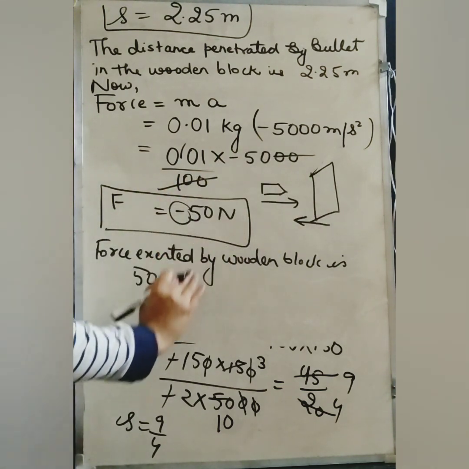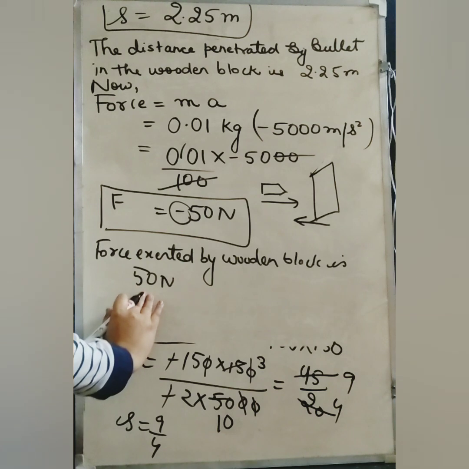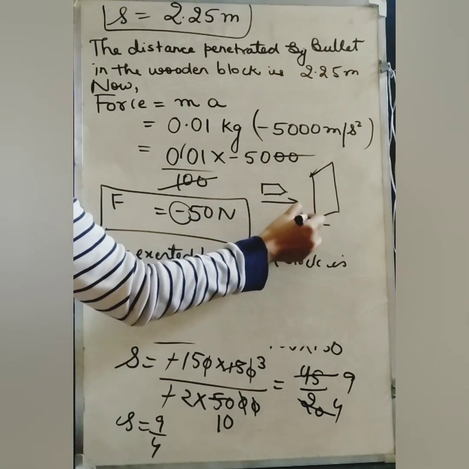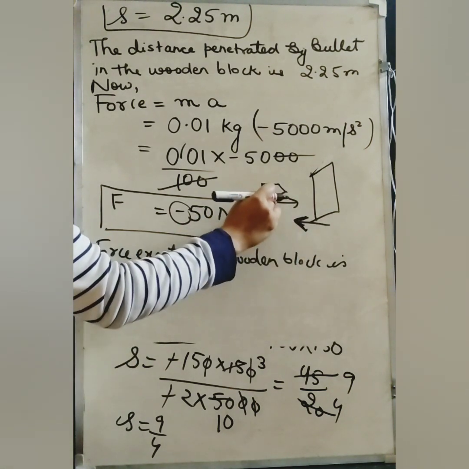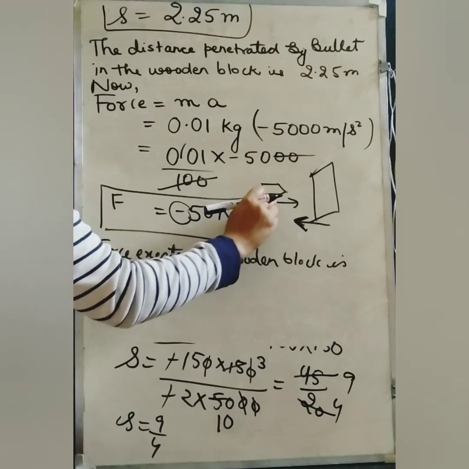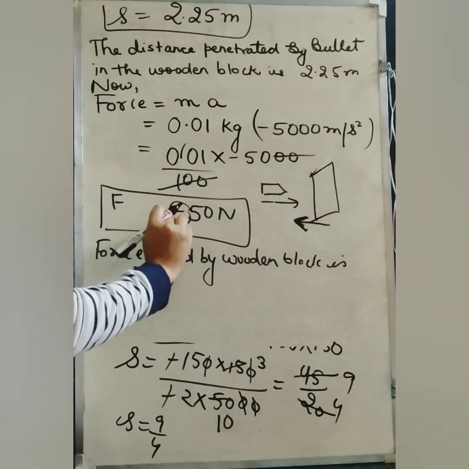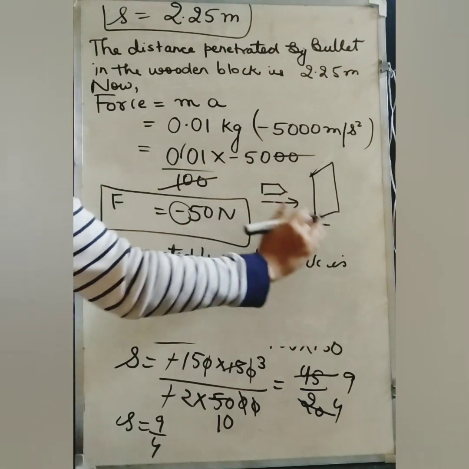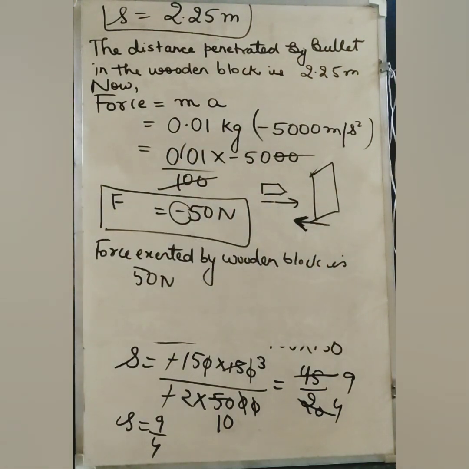So force exerted by the wooden block is 50 Newton, and it is in the direction opposite to the direction of motion of the bullet. So this negative sign shows the direction from the wooden block side. I hope you understood this question.